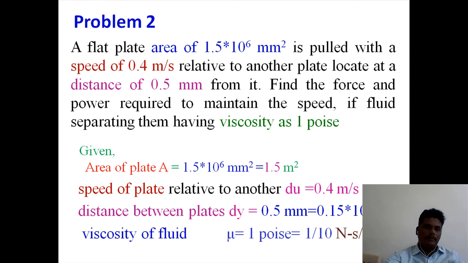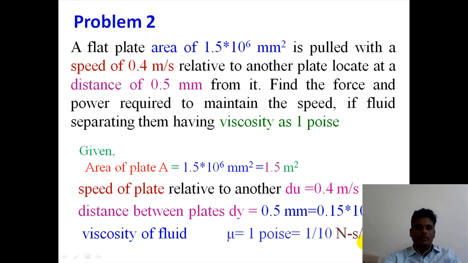Speed of plate du is equal to 0.4 meter per second. Distance moved by the plate dy is equal to 0.5 mm, which means 0.5 into 10 power minus 3 meters. Dynamic viscosity of the fluid mu is equal to 1 poise. 1 poise in terms of CGS unit is 1 by 10 Newton second per meter square.